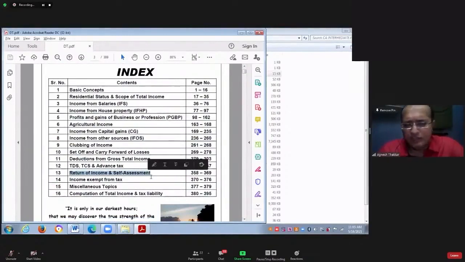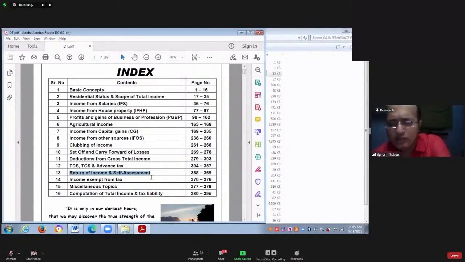Return of income and self-assessment. Dikshit, if you are claiming deduction under 80QQB, AMT provisions are anyway not applicable. If along with 80QQB you are claiming deduction under 10AA, then it will apply. If you are claiming deduction only under 80QQB, then AMT provisions are not applicable. Dikshit, is that clear?